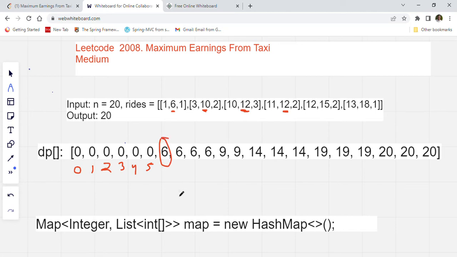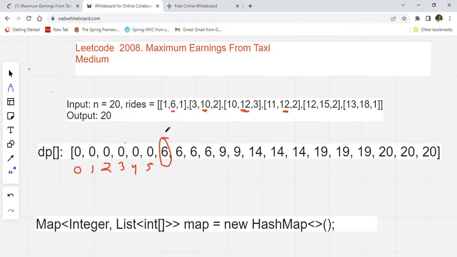And what this is telling us is the maximum profit we can earn until that point, not at that point, until that point. That is why it is dynamic programming. It means that we have solved the problem until that specific point. So you got the idea, right?